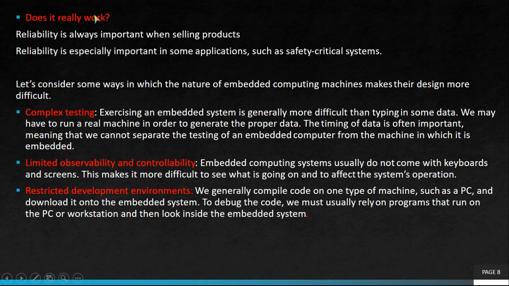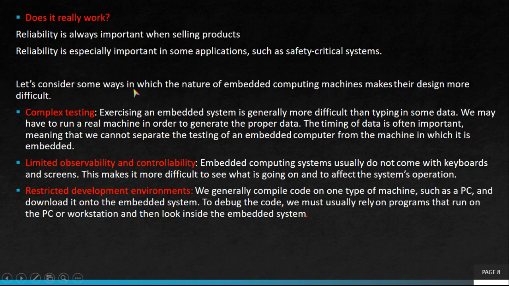Next challenge is, does it really work. So a hardware is designed, an embedded system is designed, will it work in the future? That is what is discussed here. Reliability is always important when selling products. Reliability is especially important in applications such as safety critical systems. So what is discussed here is that reliability is important in all the applications, all the products. In safety critical systems, reliability is very important.